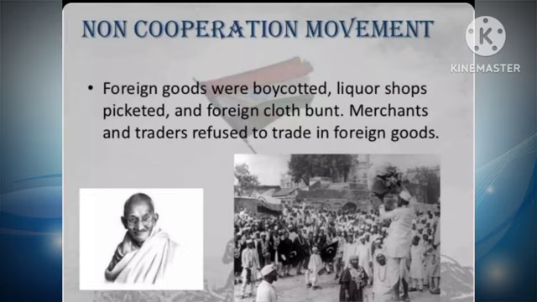Lawyers remained away from courts. Indian dignitaries returned all the awards given by the British. Lawyers did not go to court; they made a protest. Also, Indian dignitaries who got awards before this movement, who were given awards by the British, returned them to the British itself.